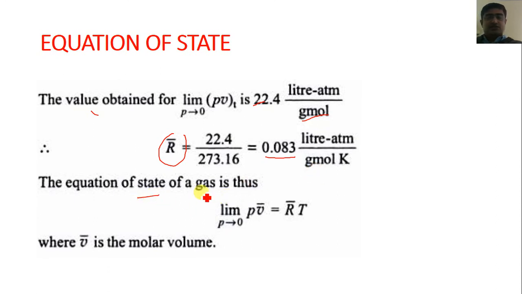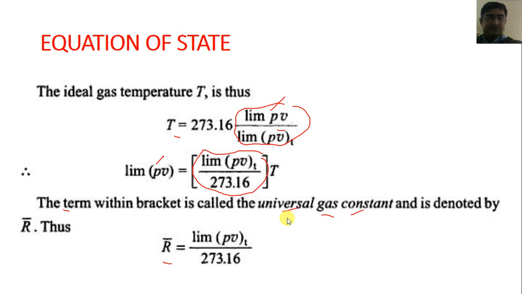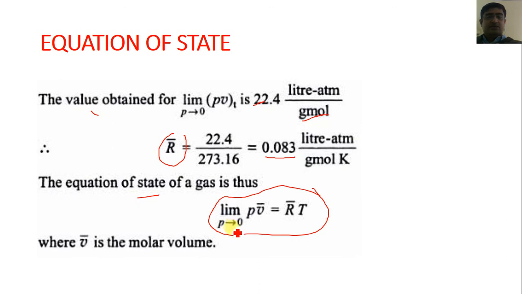And also the equation of state is given by limit of P tends to 0 of PV bar equal to R bar T. Instead of this term we are placing R bar, so limit PV is equal to R bar into T, where V bar is the molar volume of the gas. So here is the equation of state: limit of P tends to 0 of PV bar is equal to R bar T.